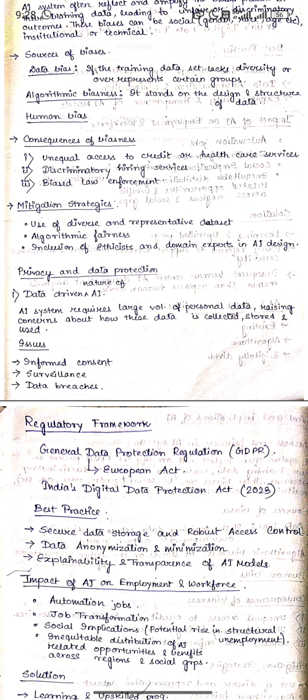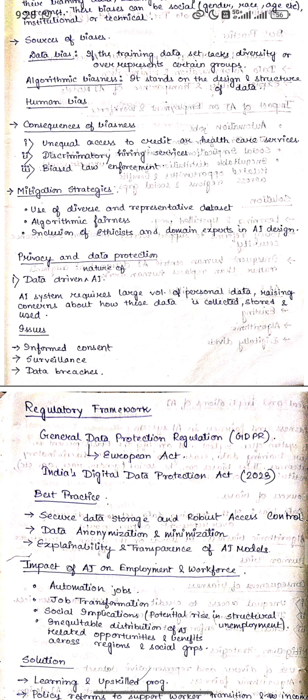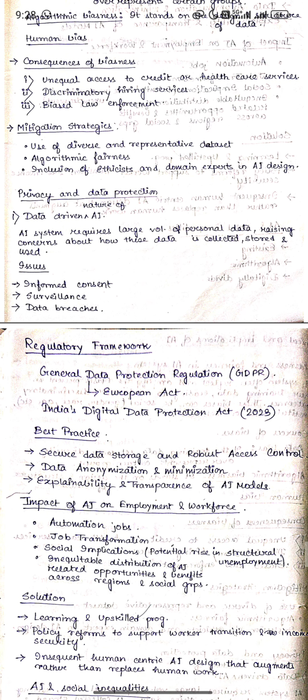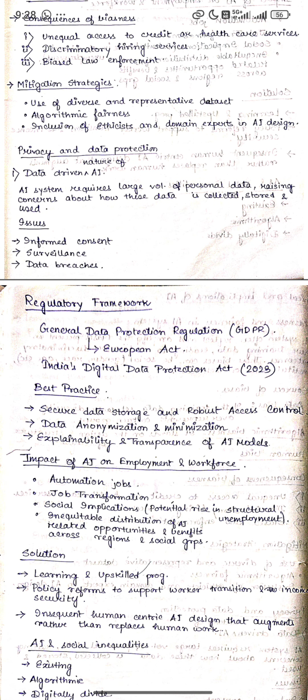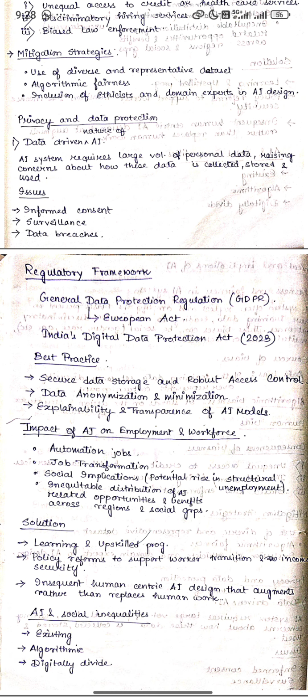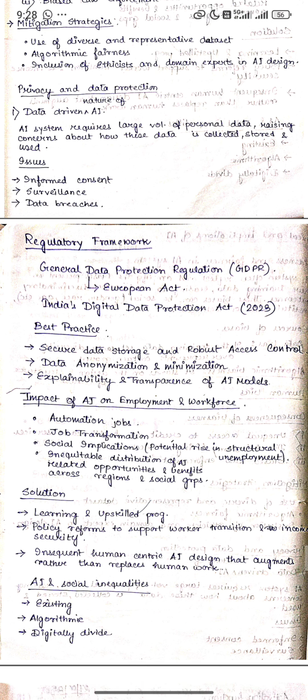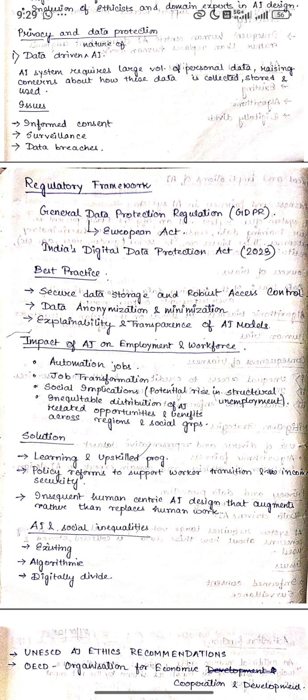Decision and structure of data: the training data set lacks diversity. Consequences: unequal access to credit or healthcare services, discriminatory hiring, biased law enforcement. Mitigation strategies: use of diverse and representative data sets, algorithmic fairness, inclusion of ethics and domain experts in AI. Privacy and data protection, given the data-driven nature of AI. Regulatory framework: General Data Protection Regulation, GDPR, European Act.